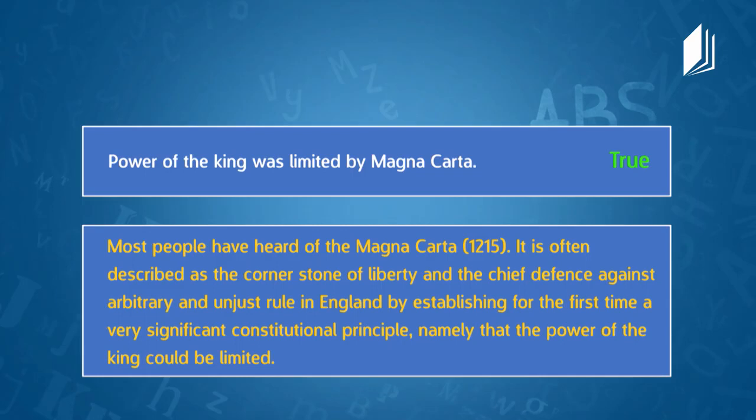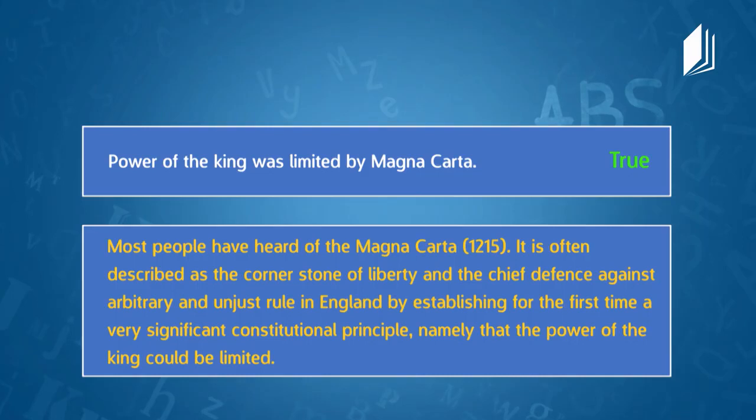It's often described as the cornerstone of liberty and the chief defense against arbitrary and unjust rule in England, by establishing for the first time a very significant constitutional principle, namely that the power of the king could be limited.